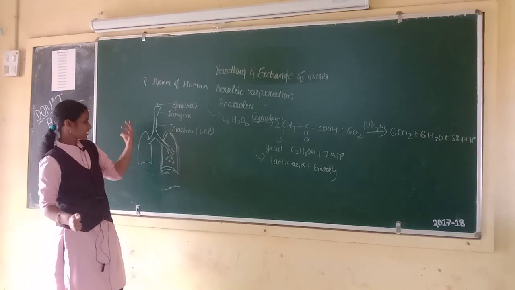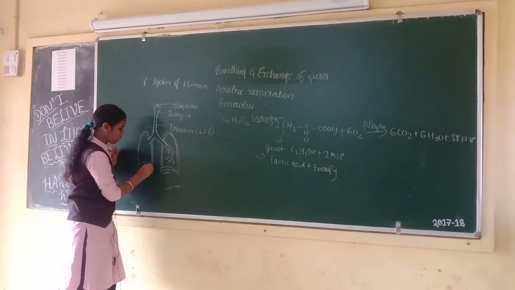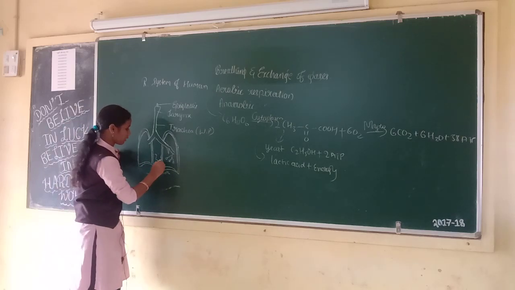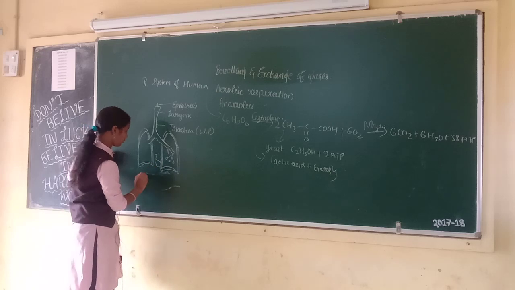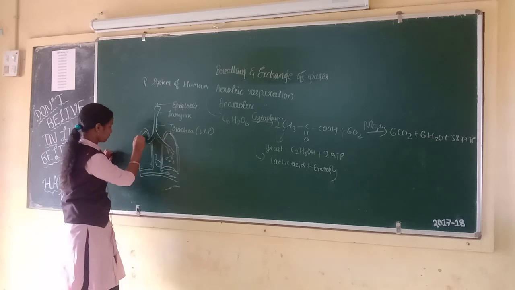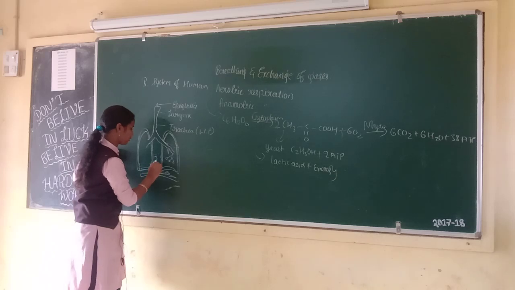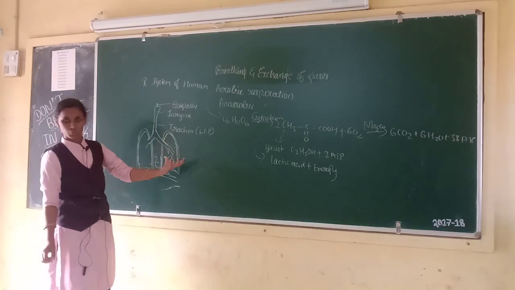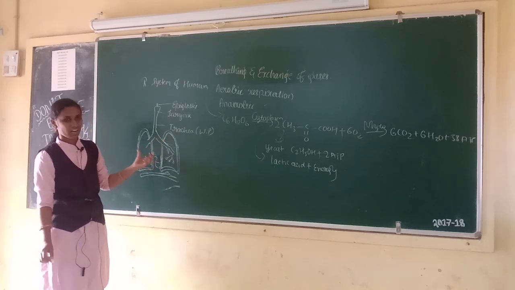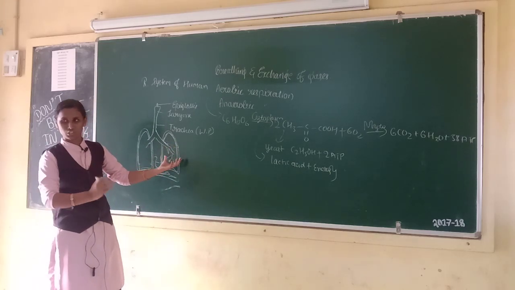The left lung, as compared to the right lung, is smaller in size because the heart is located here. The space between the two lungs is called mediastinum, and it is also the location of the heart. This is alveoli. Alveoli are the primary sites of exchange of gases.